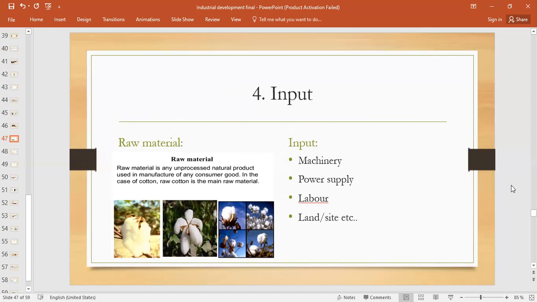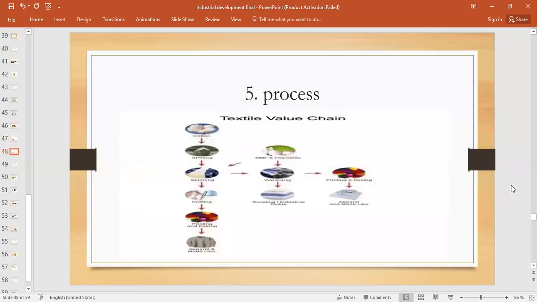So for the cotton textile industry, the raw material is raw cotton, right? That is the main raw material that is being used in the cotton textile industry. So inputs, there are multiple inputs, like for example machinery, power supply, labor, land, site, capital, entrepreneur, etc. You can add as many inputs as you can, right? Now, that's the process, and we will study the process in detail, inshallah.